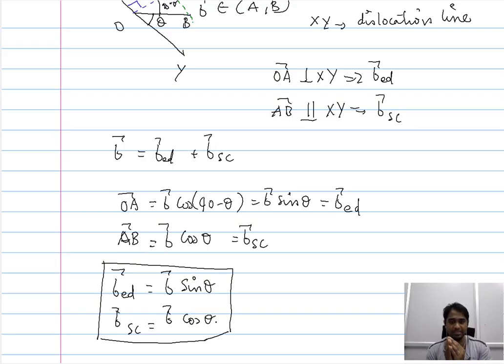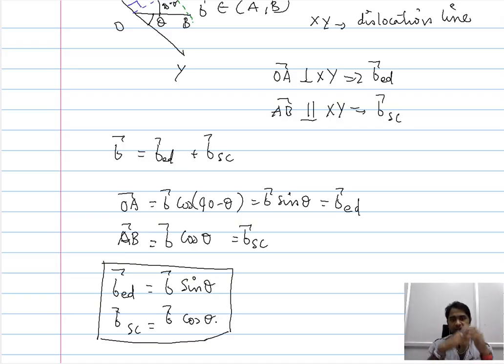Now, by considering a section of the dislocation line and its corresponding Burgers vector, we can construct two more vectors that are perpendicular and parallel to the dislocation line, and based on the angle the Burgers vector makes with the dislocation line, by taking sine theta and cos theta, you can calculate the amount of edge dislocation and the amount of screw dislocation present at a particular point of a mixed dislocation.